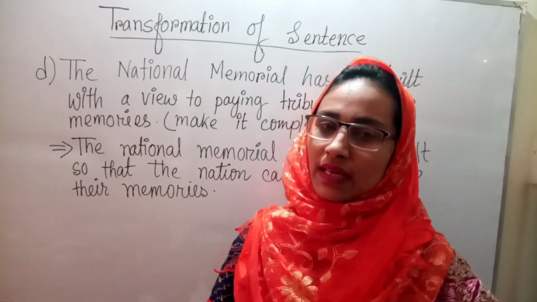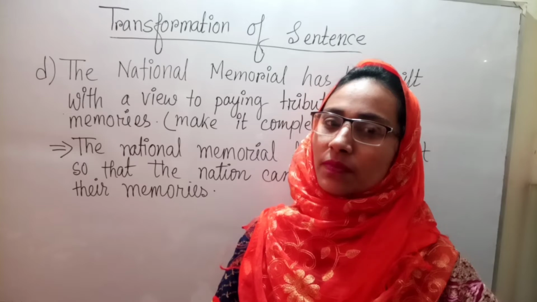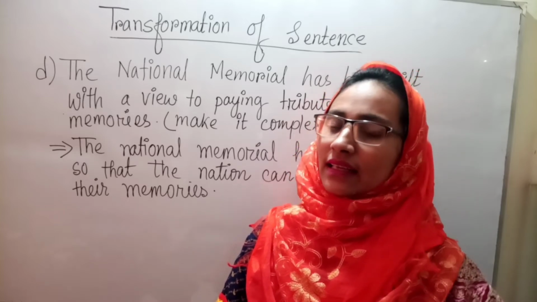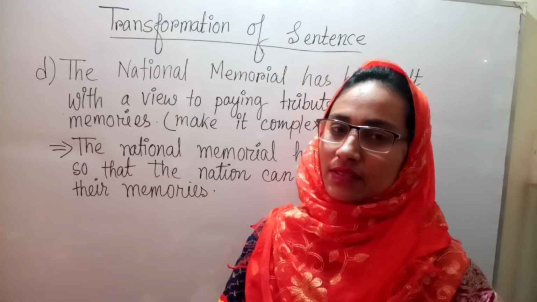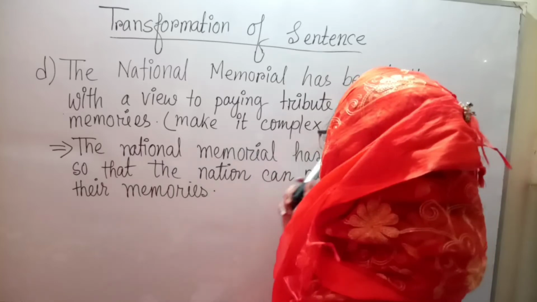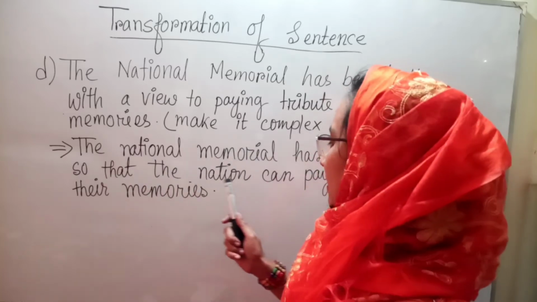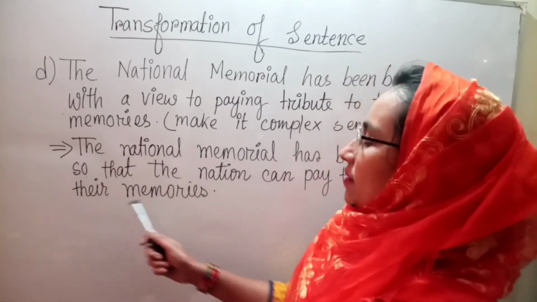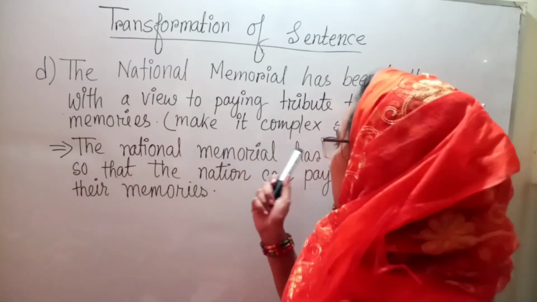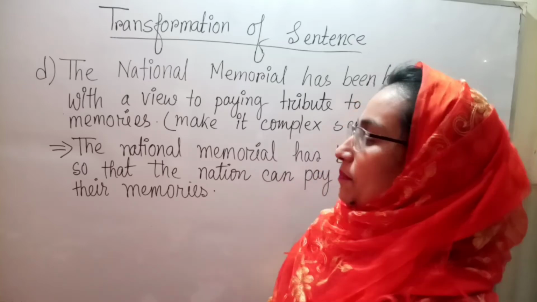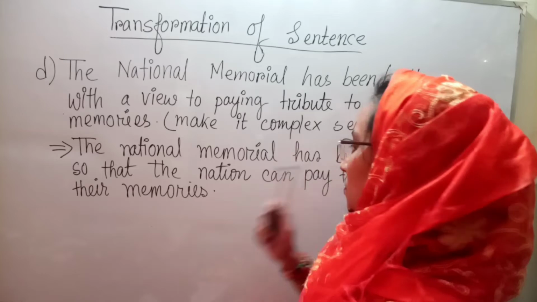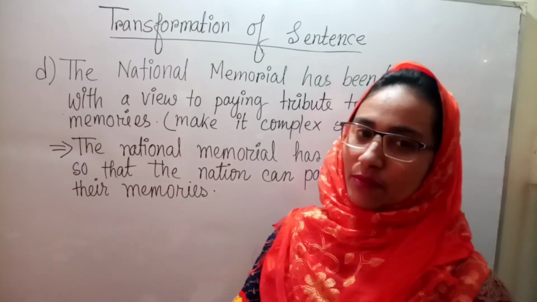If we want to make it a complex sentence, we need to build two parts of the sentence. One will be the principal clause and another will be the subordinate clause. Here I wrote: The national memorial has been built so that the nation can pay tribute to their memories. Here, the national memorial has been built is the principal clause, and so that the nation can pay tribute to their memories is the subordinate clause.